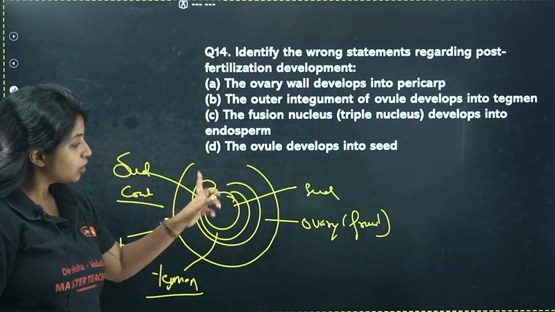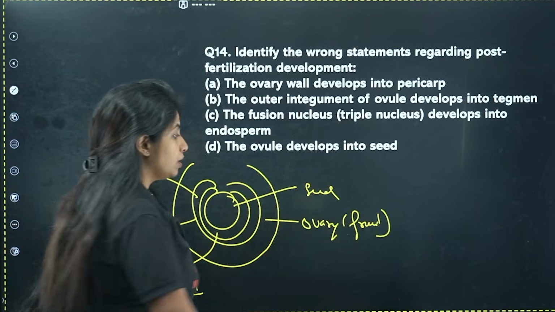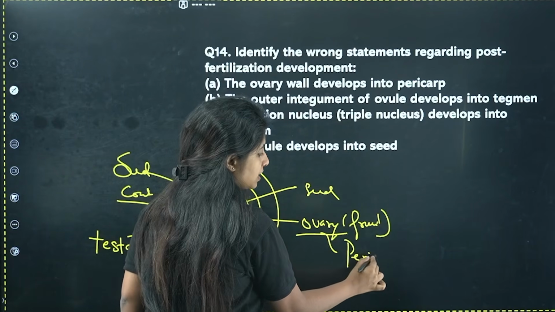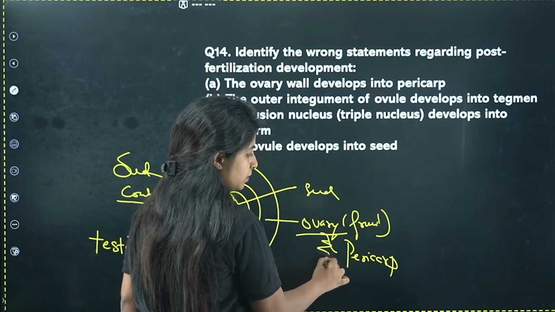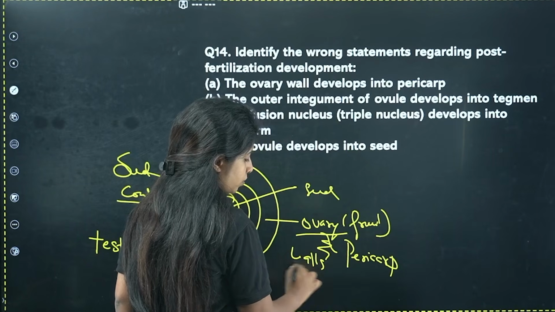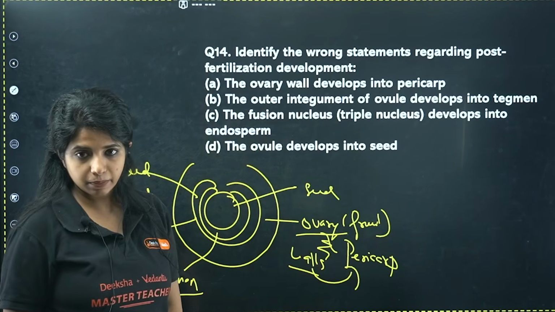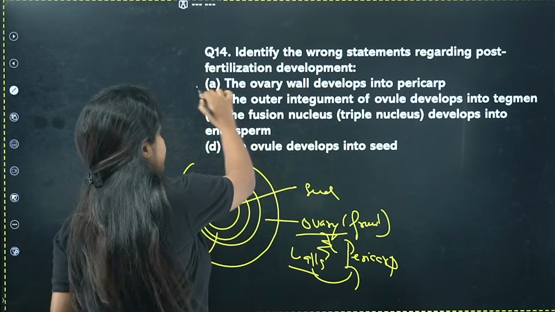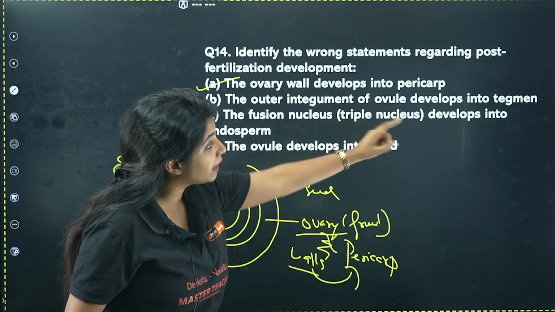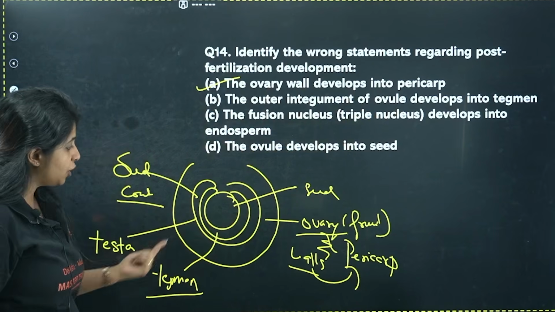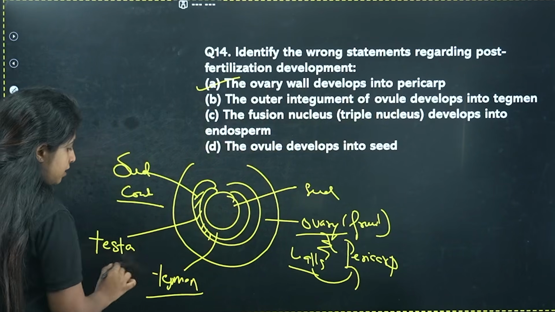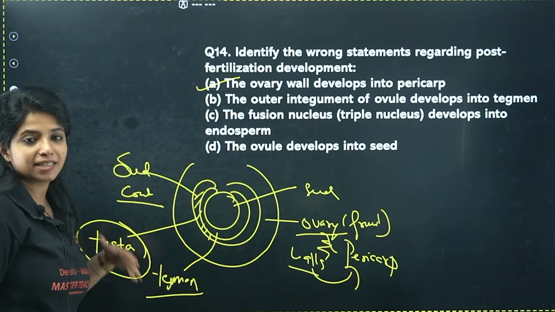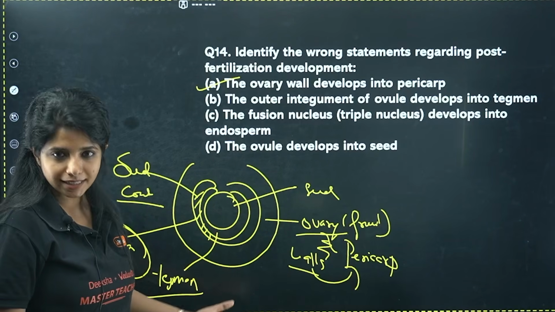When I say ovary becomes the fruit, you need to understand that the ovary wall is now called the pericarp. Not the ovary. The walls of the ovary will now be known as what? Pericarp. Okay? Yes. The ovary wall develops into pericarp, correct. The outer integument of ovule develops into tegmen. The outer integument forms the testa, not the tegmen. Testa is the outer one, tegmen is the inside one.